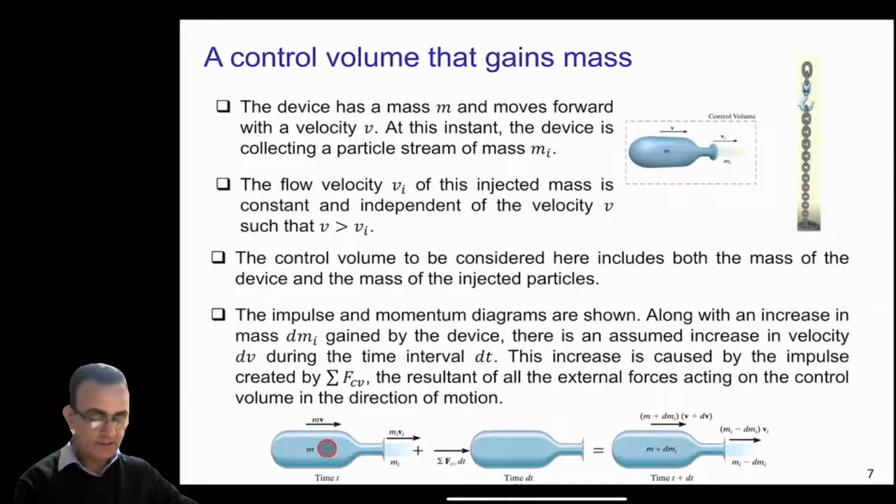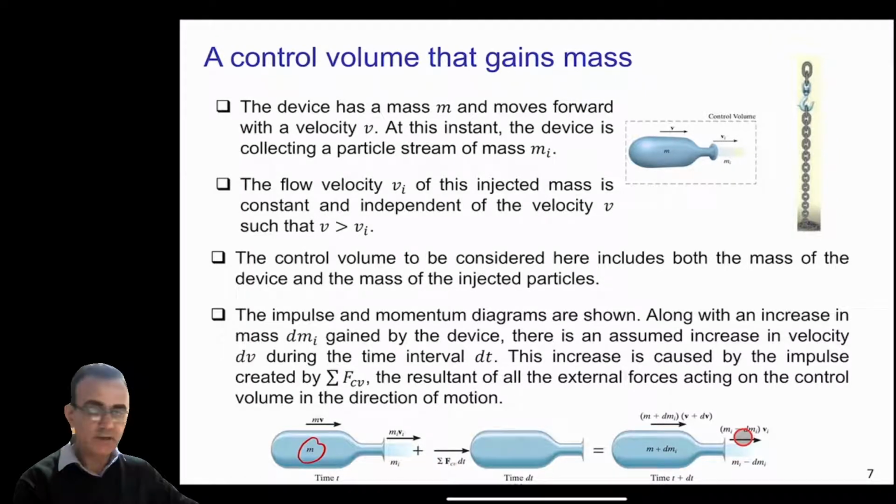As you can see, the initial mass of the device was m, so its momentum is mv because the velocity is v in this direction. The initial mass of the gases is m_i and the velocity was v_i, so the momentum will be m_i v_i. Now there will be some forces on this device, so the impulse of those forces will be force times dt.